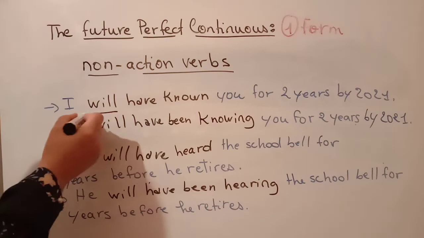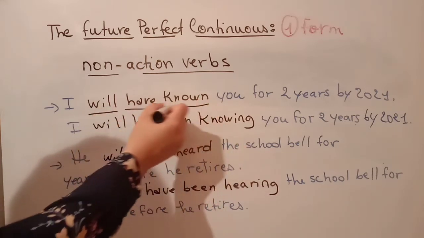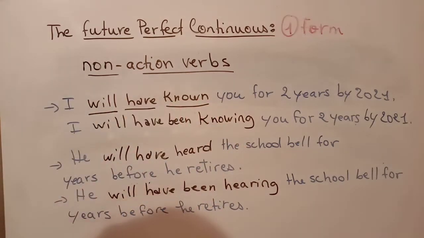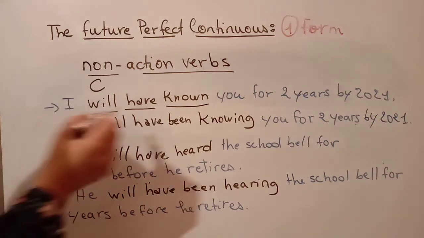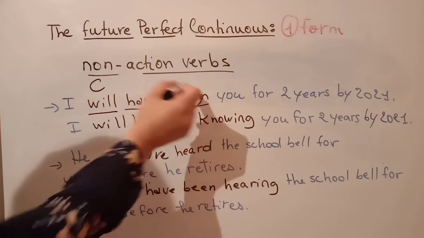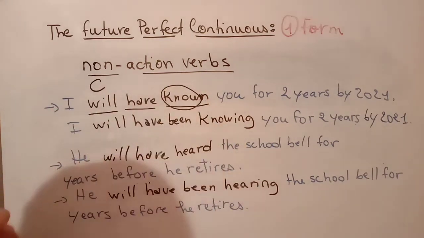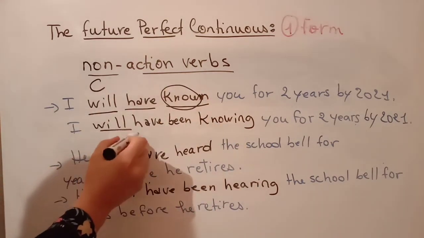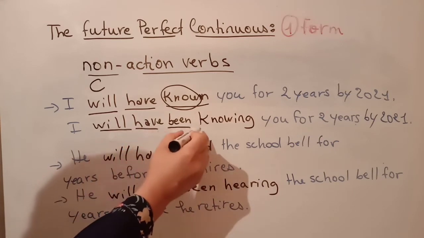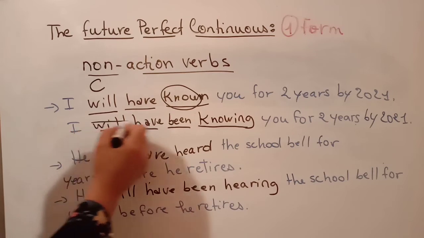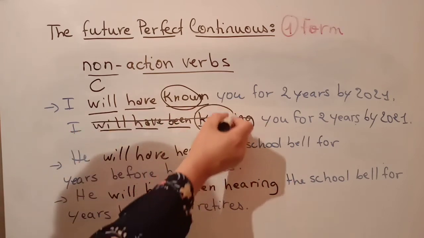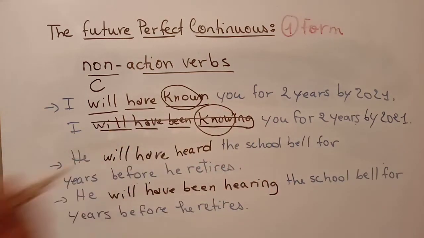You have will plus have plus past participle of the verb to know, which is known. So this possibility is correct because we cannot use know with the continuous form. So the second possibility, which is future perfect continuous, is incorrect. This is incorrect because we cannot use the verb to know with ing form.